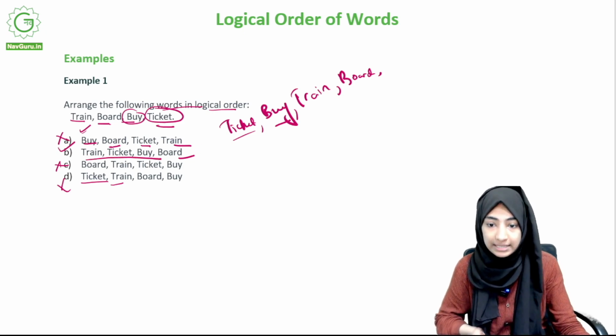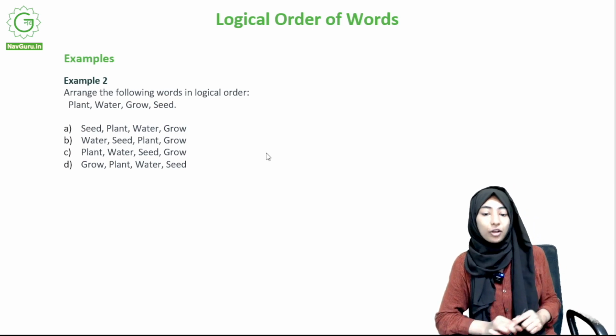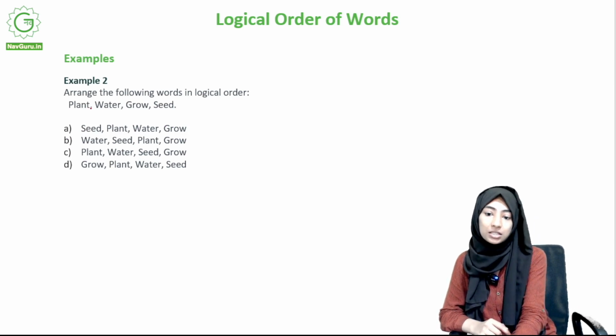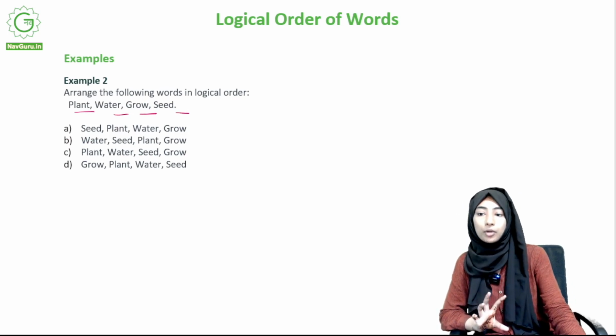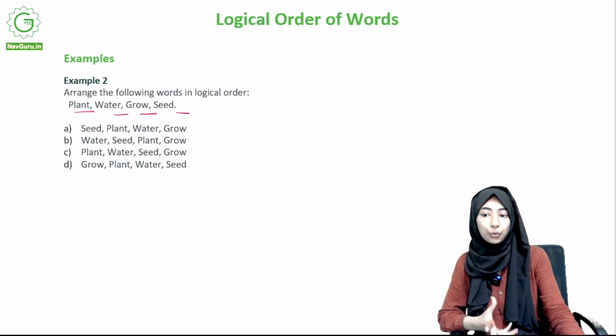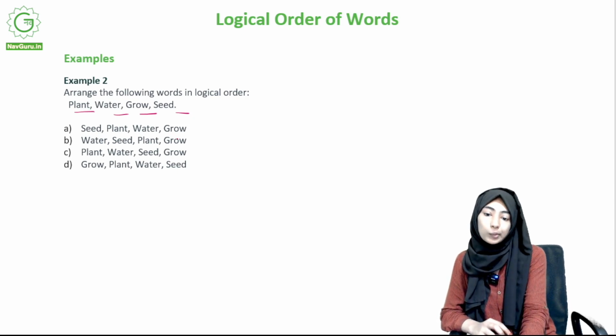And moving on to the second question. Arrange the following words in logical order. Plant, water, grow, seed. So here what are we talking about? We're talking about the process of a plant growing, and watering it and all of that. Okay, so seed, plant, water, grow.